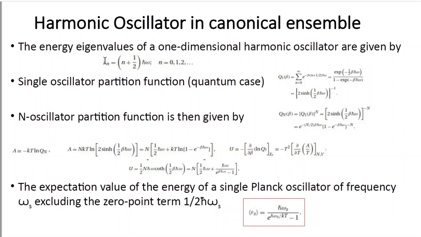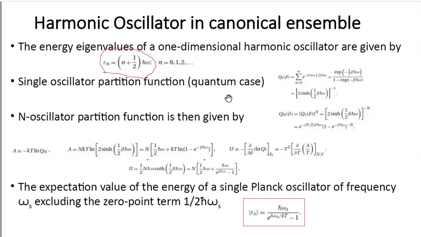The energy eigenvalues of a one-dimensional harmonic oscillator are given by epsilon n is equal to n plus half into h cut into omega. We know that this is the expression for the energy, that is epsilon n is equal to n plus half into h cut omega, where n is equal to 0, 1, 2, etc. Now single oscillator partition function, oscillator partition function means q1 beta.